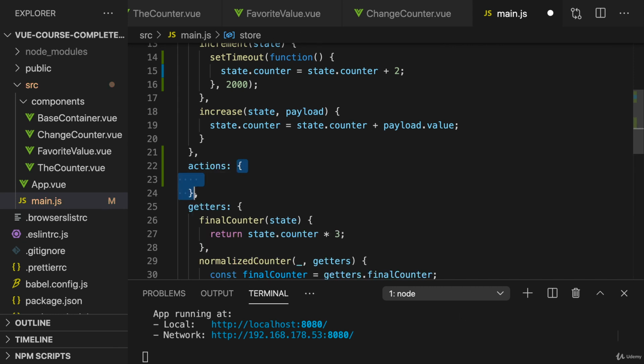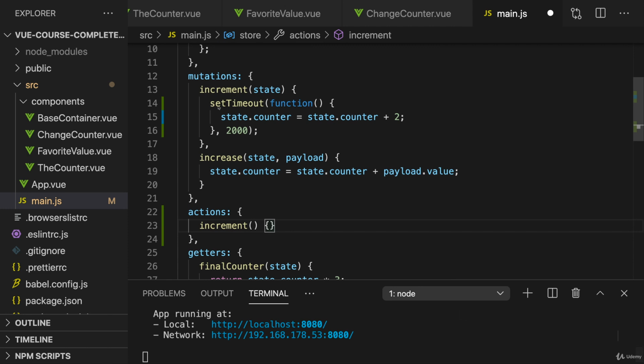And actions also takes an object, just like getters and mutations did. An action, again, is just a method. For example, increment. You can use the same name here as you do in your mutations. So here I got an increment mutation. I'm also using an increment action. You don't have to use the same name, but often you will, because often you just have an action in between a component and a mutation. So using the same name makes sense.